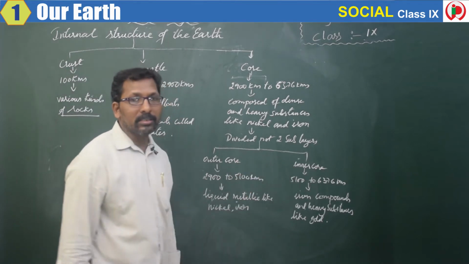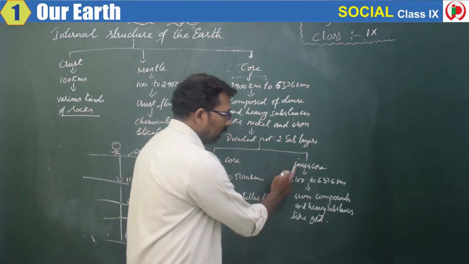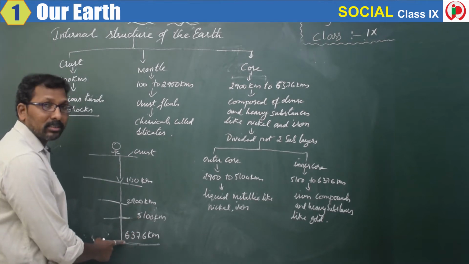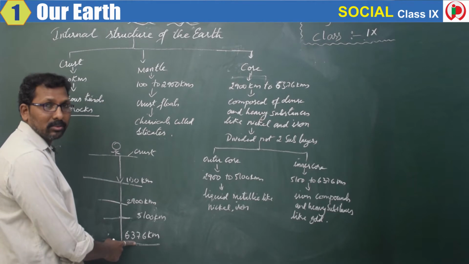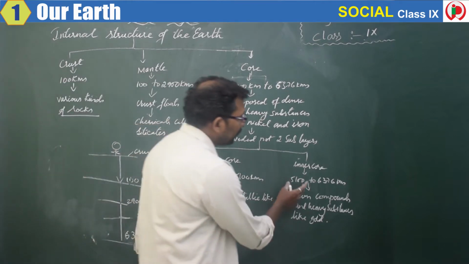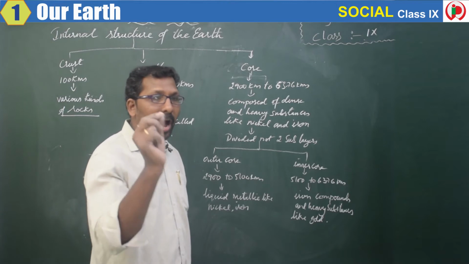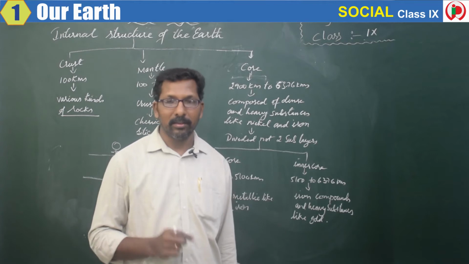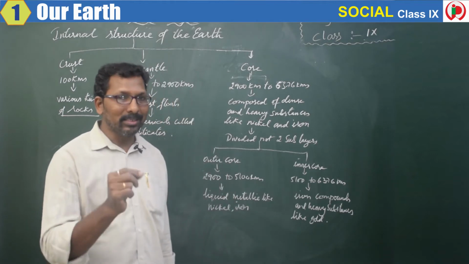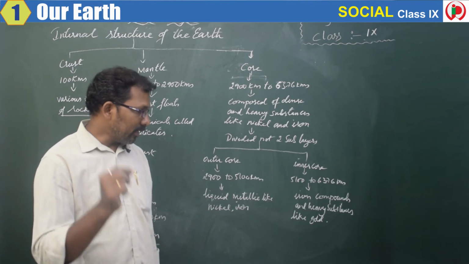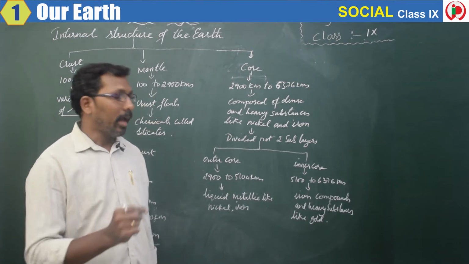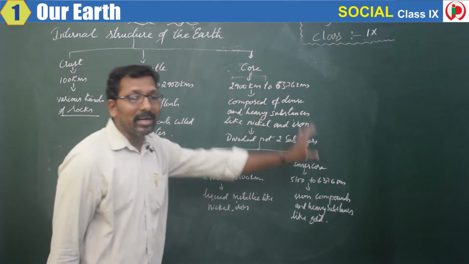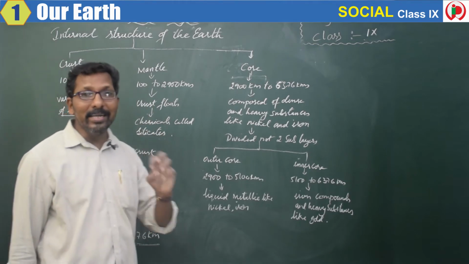The last one is the inner core. The inner core extends from 5,100 kilometers to 6,376 kilometers, and it is composed of iron compounds and heavy substances like gold. This inner core consists of heavy substances like gold and iron compounds. So this is the internal structure of the earth.